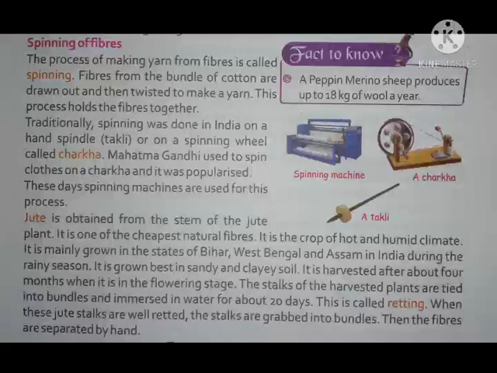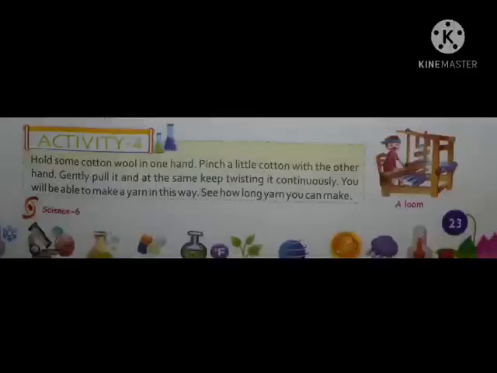This is called retting. Okay, underline this sentence, from the stalks to retting. When these jute stalks are well retted, the stalks are grabbed into bundles. Then the fibers are separated by hand. Understand? See activity 4.